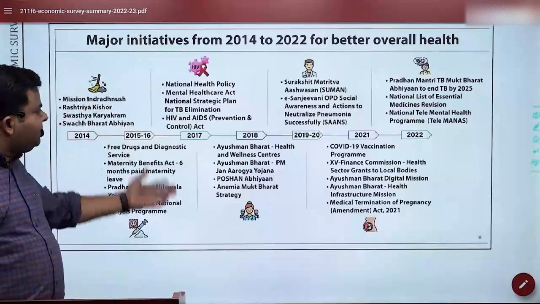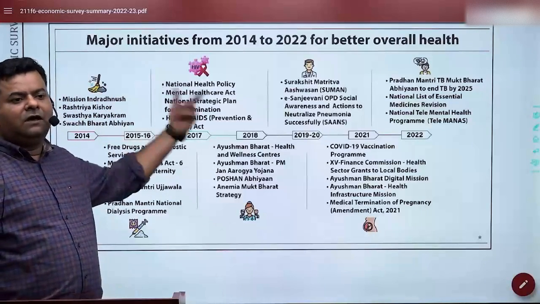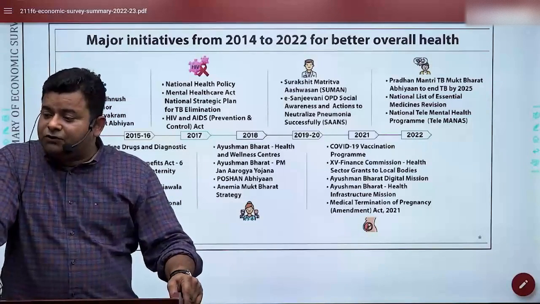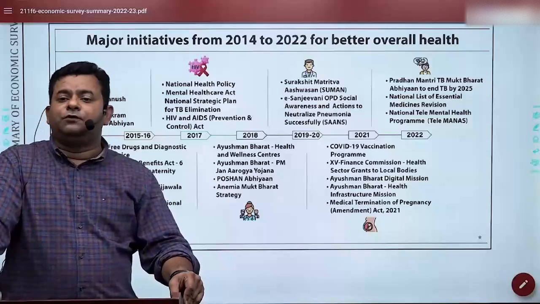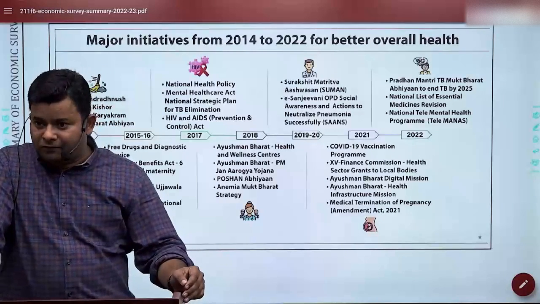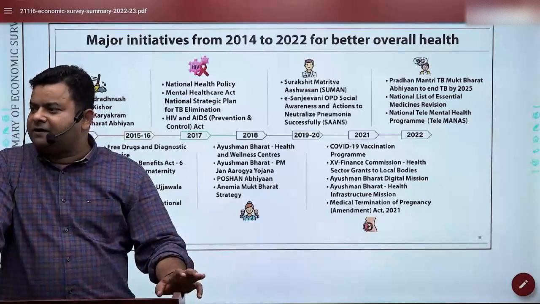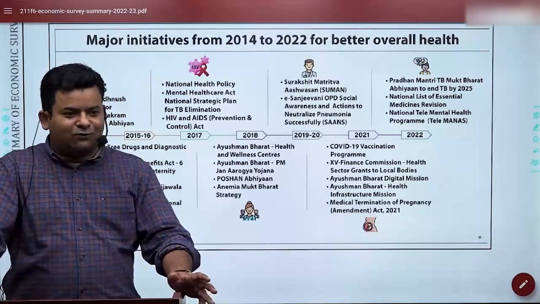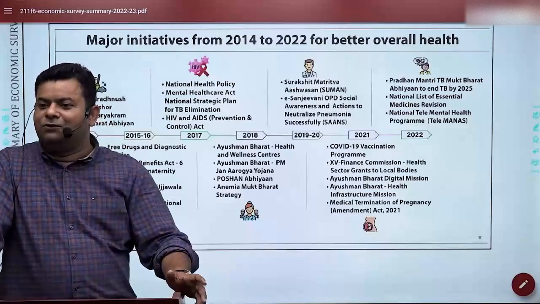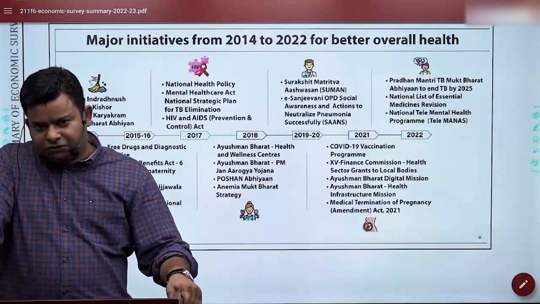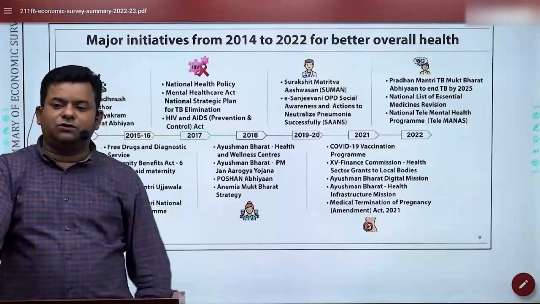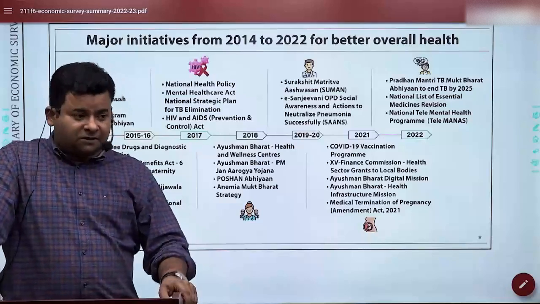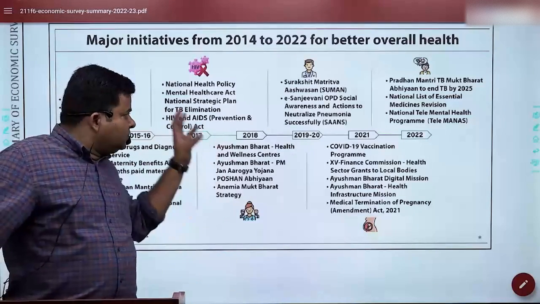So 2017 was an important year when we got what is called the National Health Policy. Why am I saying so? Because I'm sure you're aware of it. A few states are talking about right to health now. A few states have started a debate that why not Article 21B? 21A is right to education, 21B will be right to health. So National Health Policy 2017 does not talk about right to health, but says accessible health to all. So this is an important development.